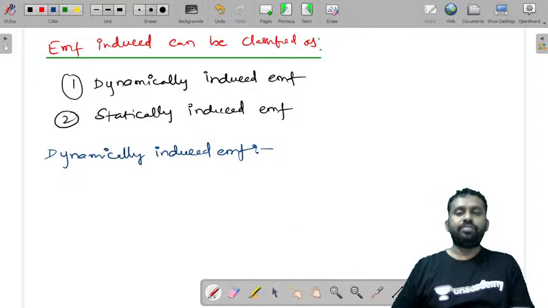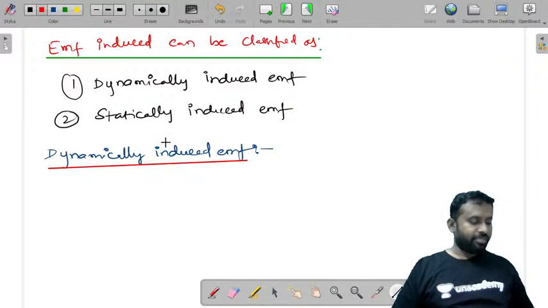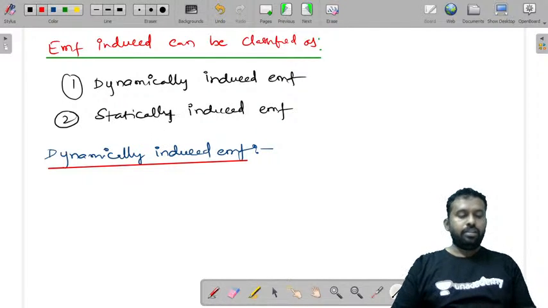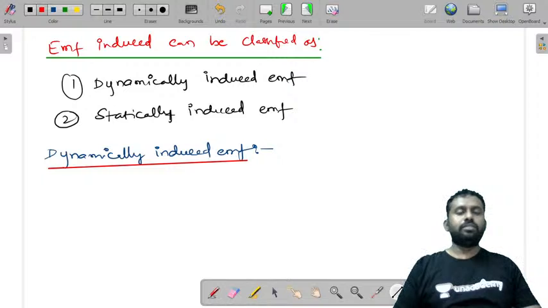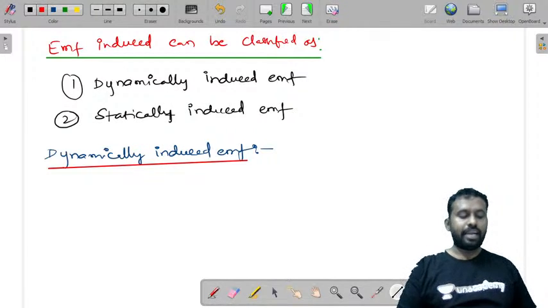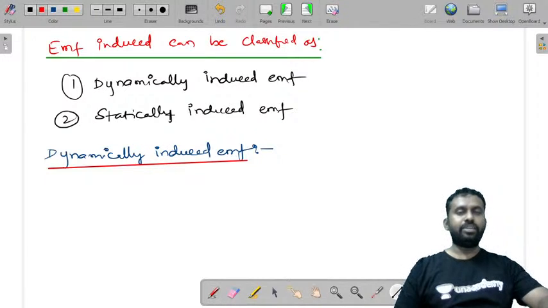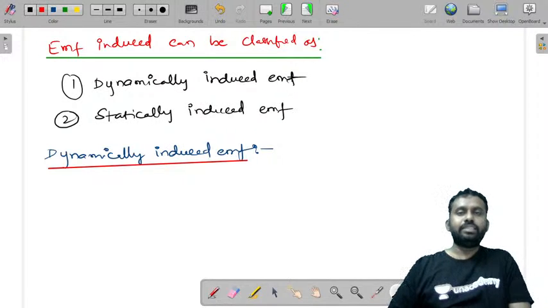In both statically and dynamically induced EMF, an EMF is induced in the conductor, but the requirement in both the cases is rate of change of flux.